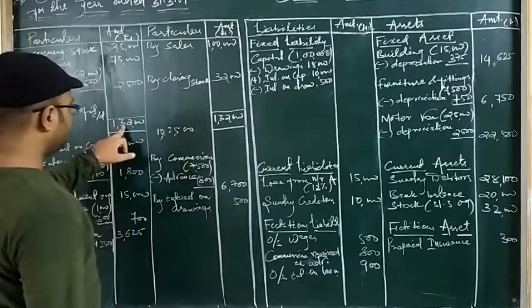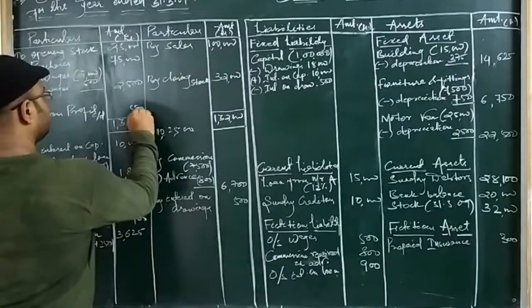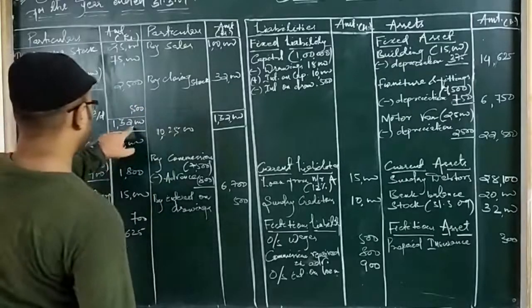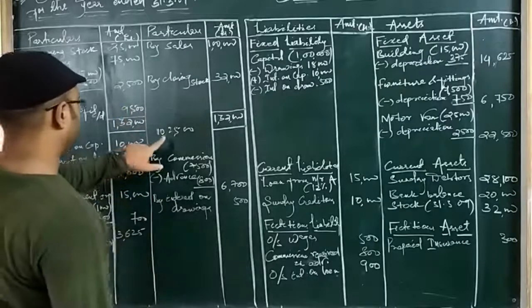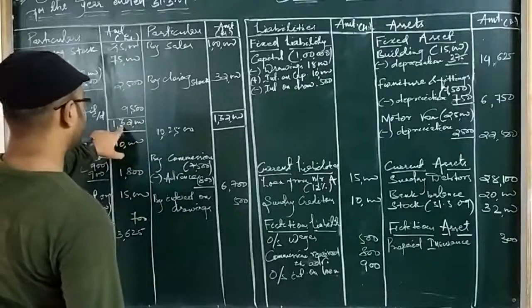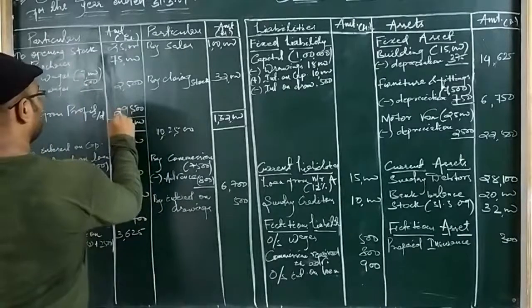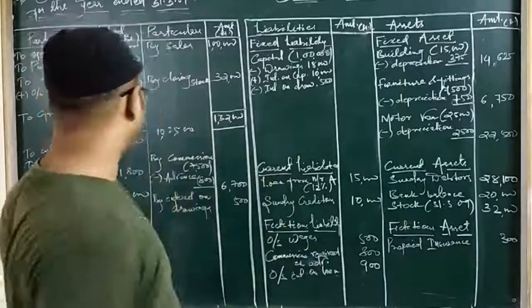So this is 500, then 1, 1, 2, 9, then it is 12. So 29,500. We are getting profit as 29,500. Yes, we have got the correct answer.